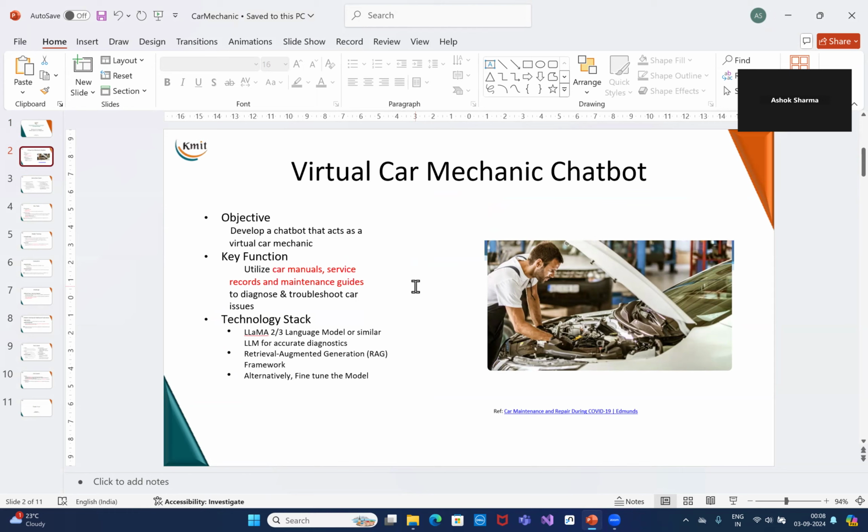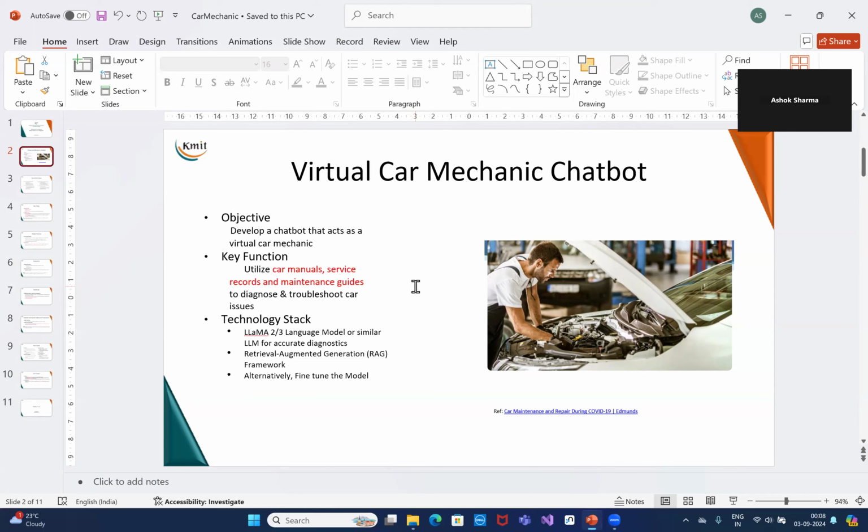Now, why have a virtual car mechanic? Let me explain this in a scenario where we are at a place, maybe on a highway, where no car mechanic is available and there is a car breakdown. What do we do in such situations? A virtual car mechanic can help us, and some temporary repairs we can do and reach a place where repairs are available. That is one scenario. There are multiple other scenarios where a virtual car mechanic will be useful.